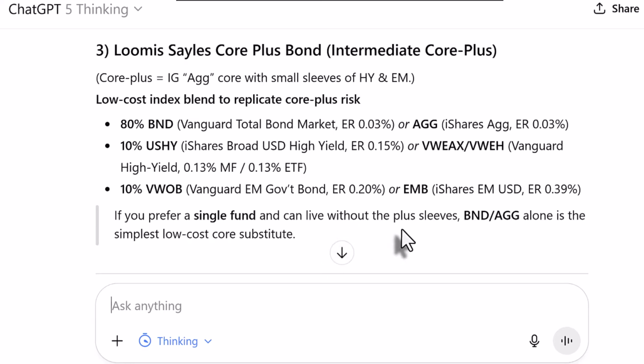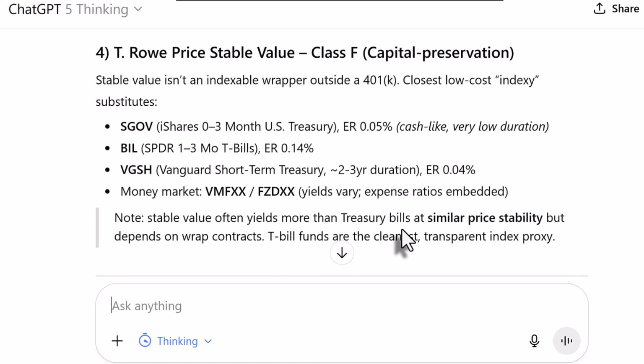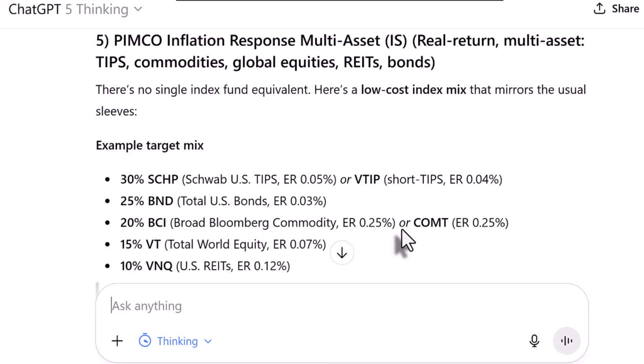For the Loomis Sales Core Plus Bond Fund, it's suggesting replacing about 80% with BND or AGG, and then adding 10% of USHY, a high yield fund, and 10% of VWOB, which is the Vanguard Emerging Market Government Bond Fund. For the Stable Value Fund, which is essentially like cash, it's suggesting some very short-term U.S. Treasury funds like SGOV, the iShares 0 to 3 month U.S. Treasury ETF, or BIL. Those are good alternatives.